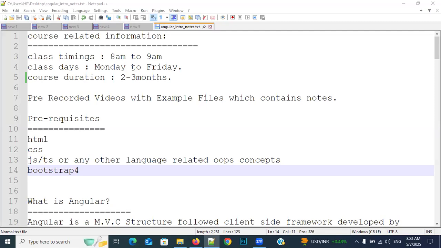For example, find will be there. That is equivalent to select star from users. In normal databases, we will write select star from table name, select star from users, and all the data comes from the users. But here, users dot find. Then all the data in the users will come. That type of thing will be there. Small changes only.